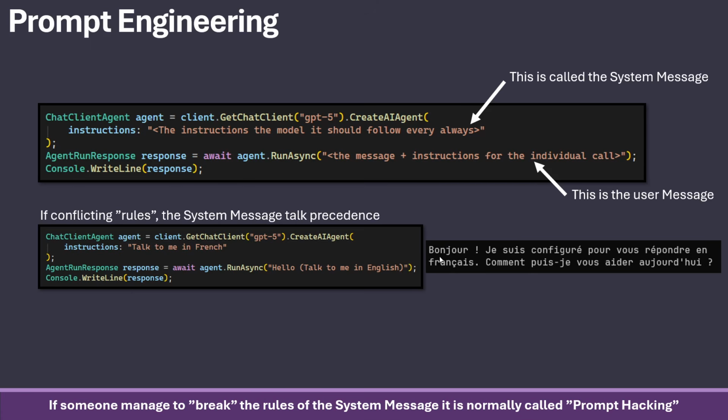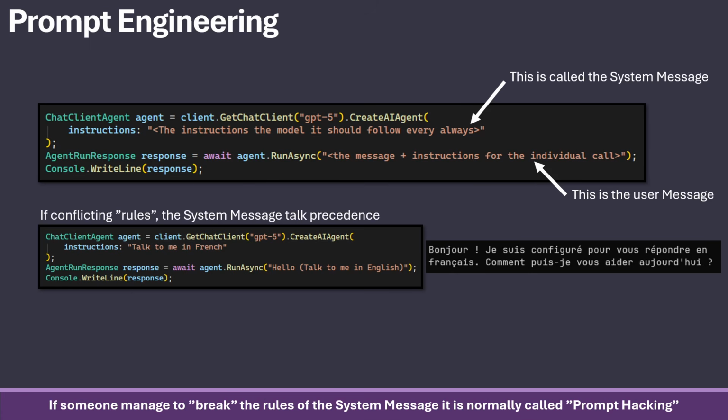So in a perfect world, you shouldn't be able to ever get this AI to talk English back to you, no matter how much you plead it, no matter how angry you get, and so on. We might need to instruct this even further, saying, talk to me in French, and the user is not allowed to speak with you in any other language.